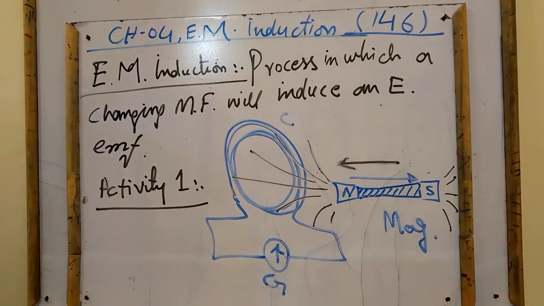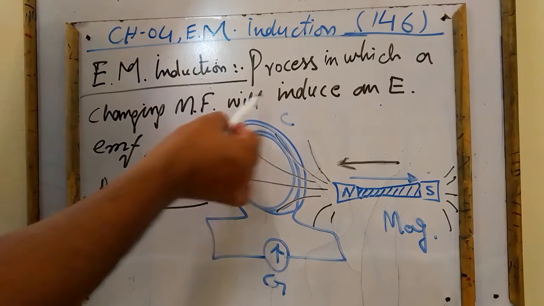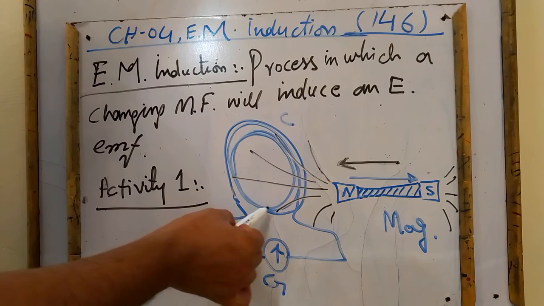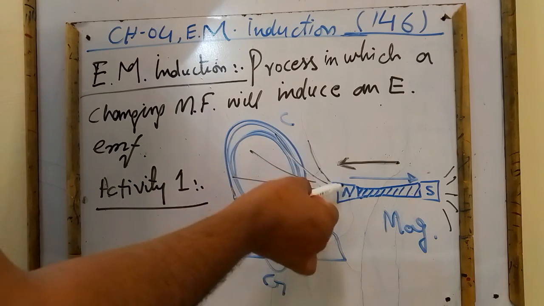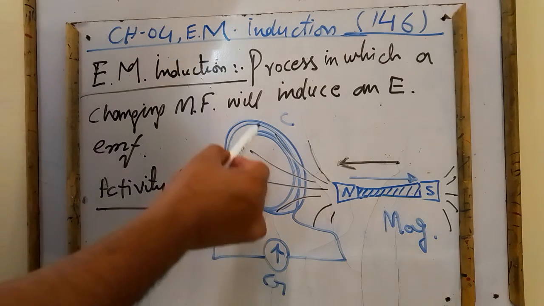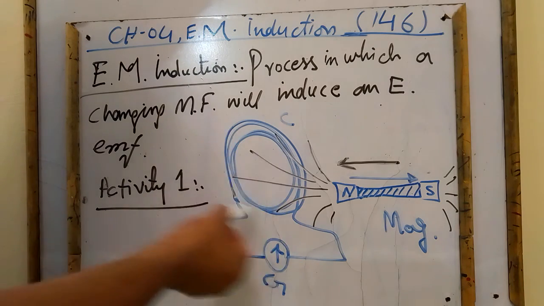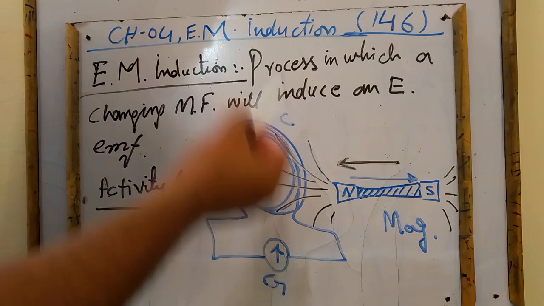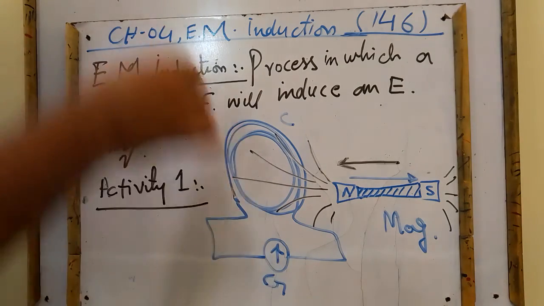This is a proof, a small activity which we can also perform in physics lab, which can prove that the changing magnetic flux induces EMF or induces the current in the coil. When the magnet comes to the state of rest, no change in magnetic field, even there is a strong magnetic field but not changing. So when the magnetic field is not changing, it means there is no induced EMF or induced current in the coil.